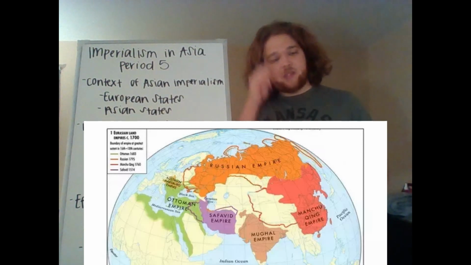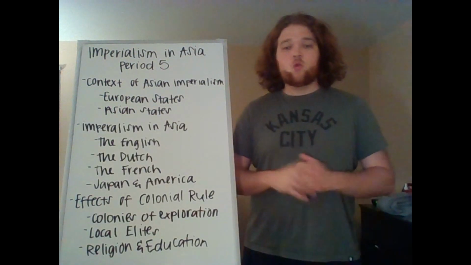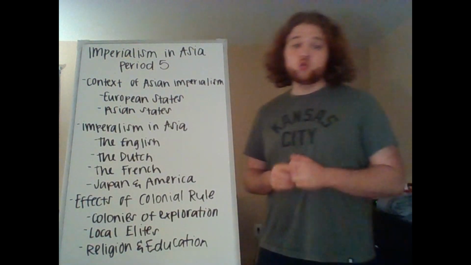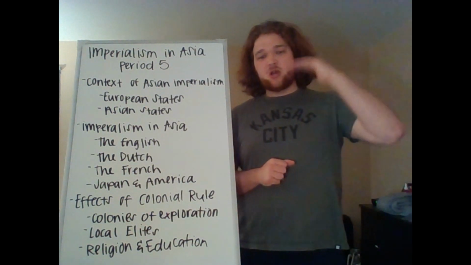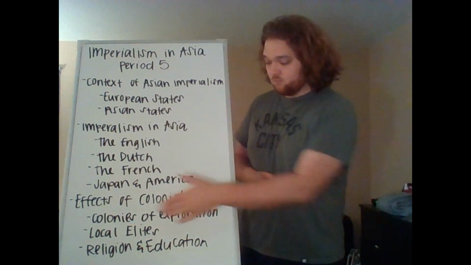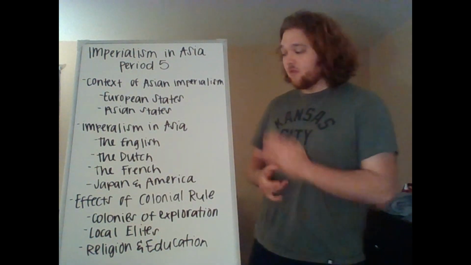Cool, go ahead and pause here and answer question 1 about the context of Asian imperialism. Cool, you've answered question 1. Now we're moving on to the second part, imperialism in Asia. So we're going to go through each European power, or in one case America and Japan, and talk about their effect in Asia. First, the English.